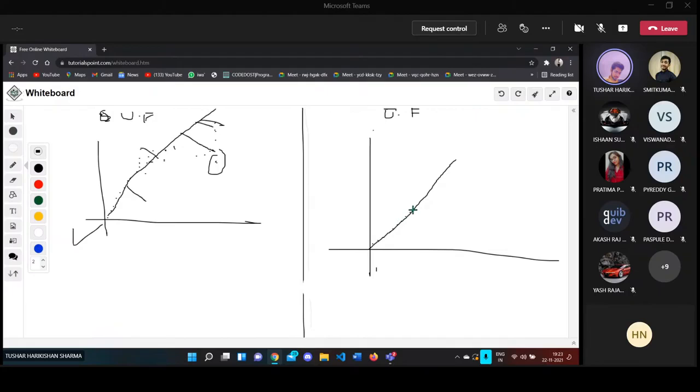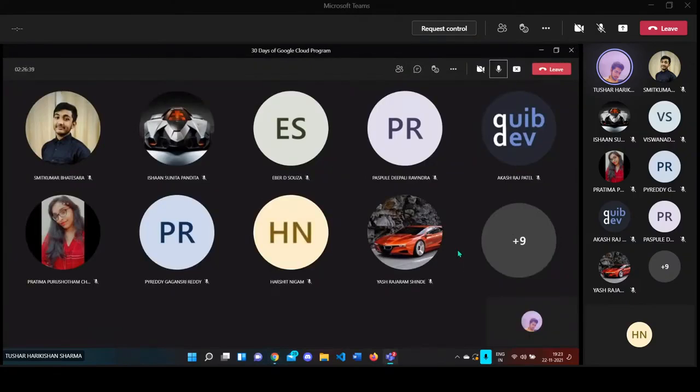Let us assume your boss is telling you to predict the value of the dependent variable for a particular point, and the x value is given as 30. Is this particular point lying on the best fit line which you have found?